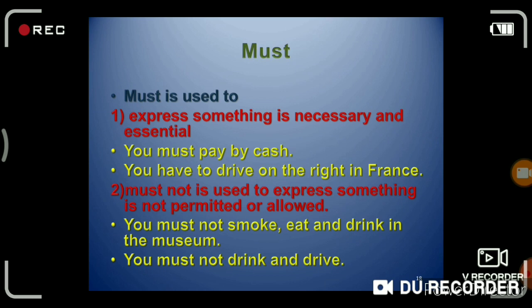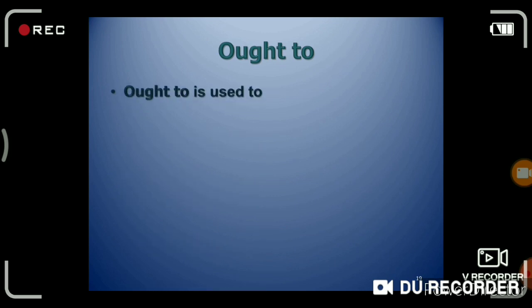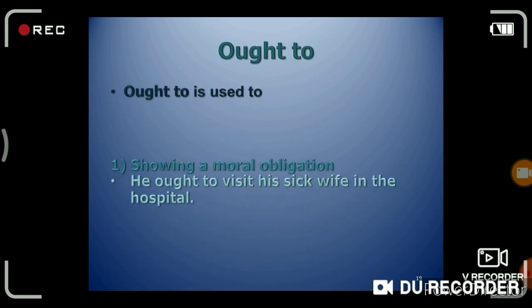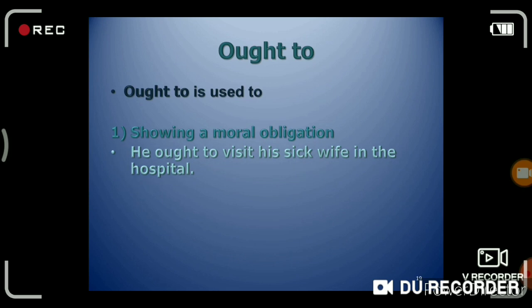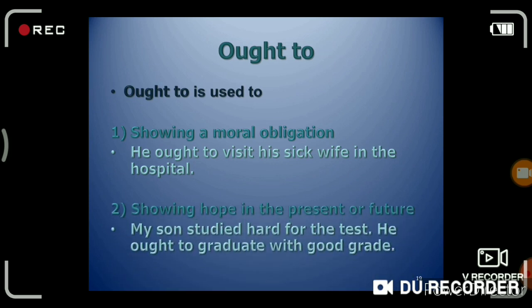For example, you must not smoke, eat and drink in the museum. You must not drink and drive. Ought to. This is also an important modal auxiliary, and ought to is used to show a moral obligation. For example, he ought to visit his sick wife in the hospital.